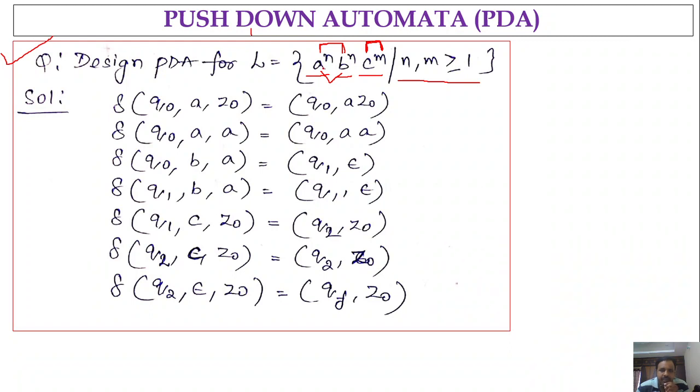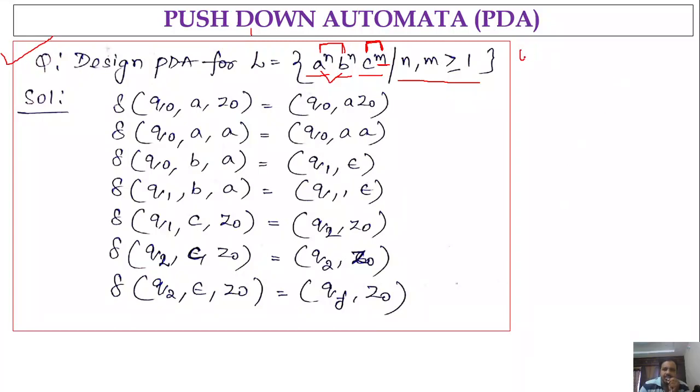Here we already constructed the pushdown automata for a power n, b power n, so the same we can do here. Whenever we see an a as input, we push that a onto the stack. The moment we get a b, we pop an a from the stack. And for c's, you may have any count. There is no relationship between the number of c's and the number of a's and b's, since we have c power m. So m is independent of n.